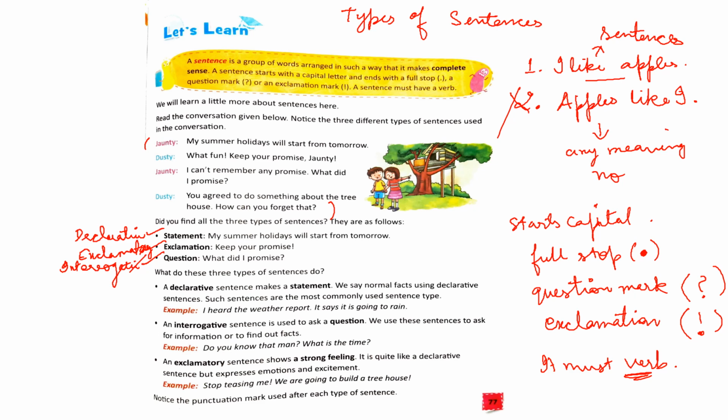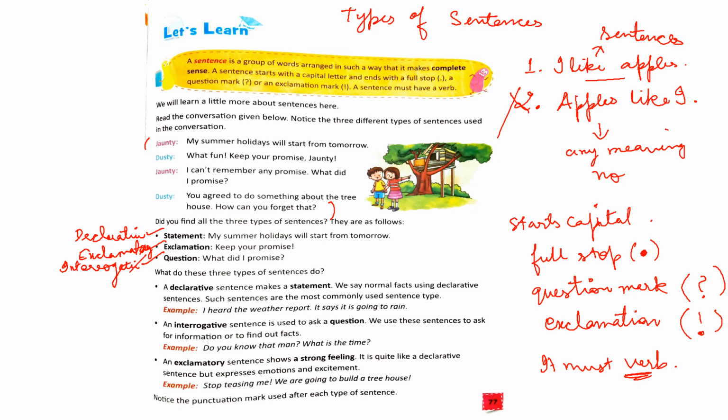So in this conversation we have used all these three types of sentences. Some examples of declarative will be: my summer holidays will start from tomorrow. An exclamatory sentence example would be: keep your promise. See, it has ended with an exclamation mark. Then the interrogative sentence in this example would be: what did I promise? You can see it ends with a question mark. Let us discuss these three types in detail now.